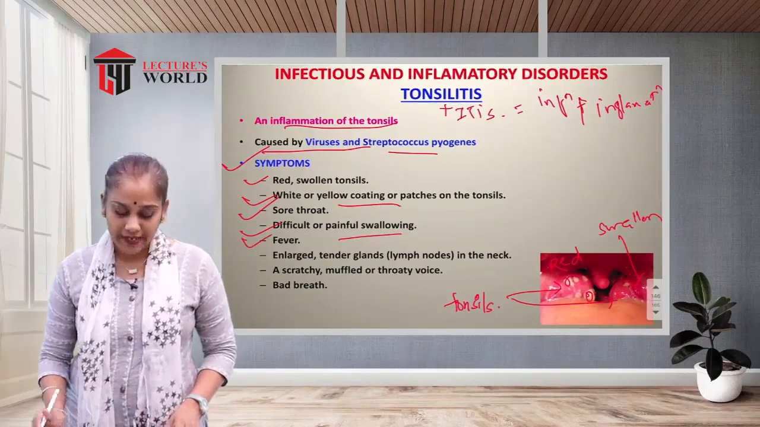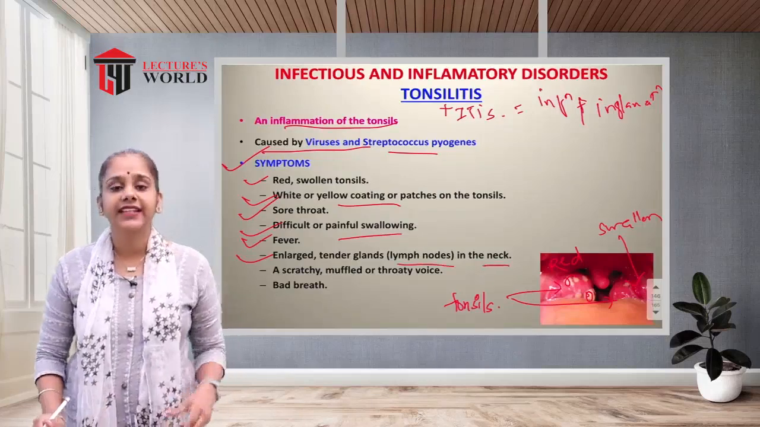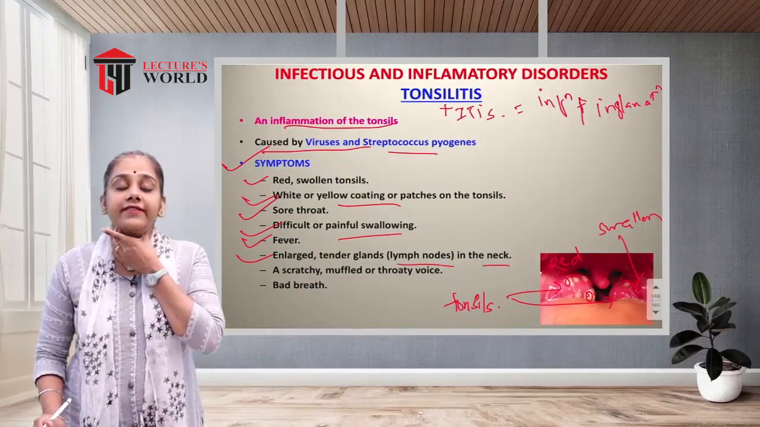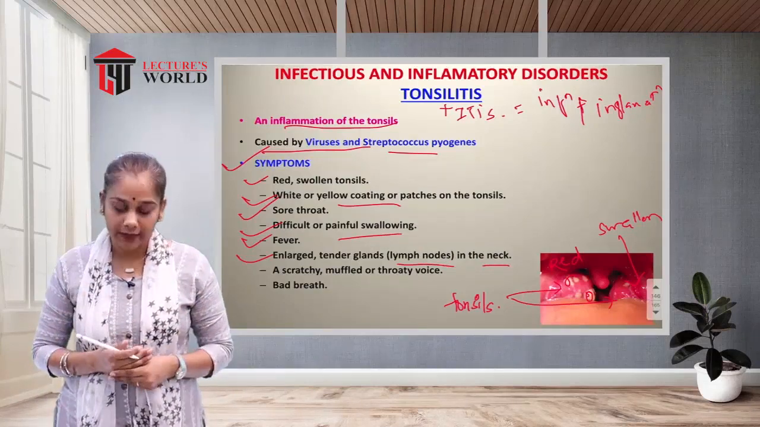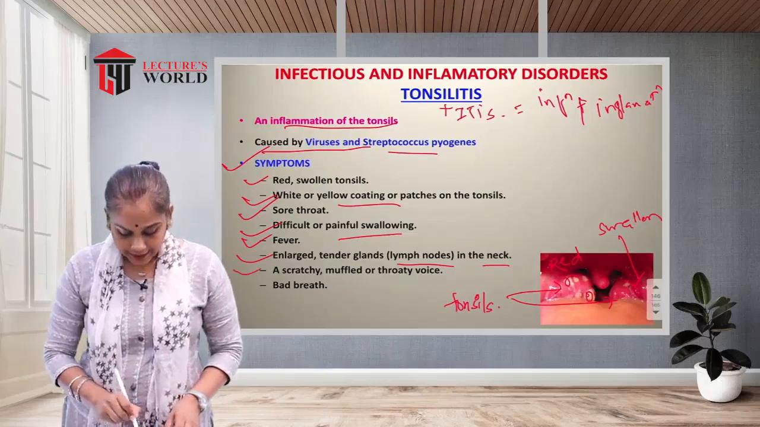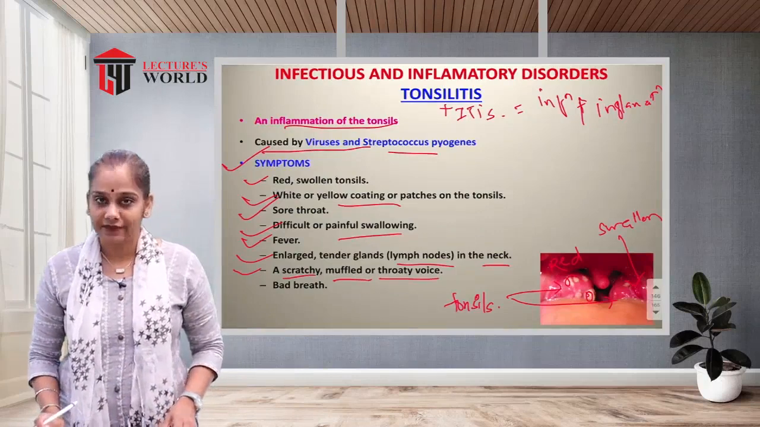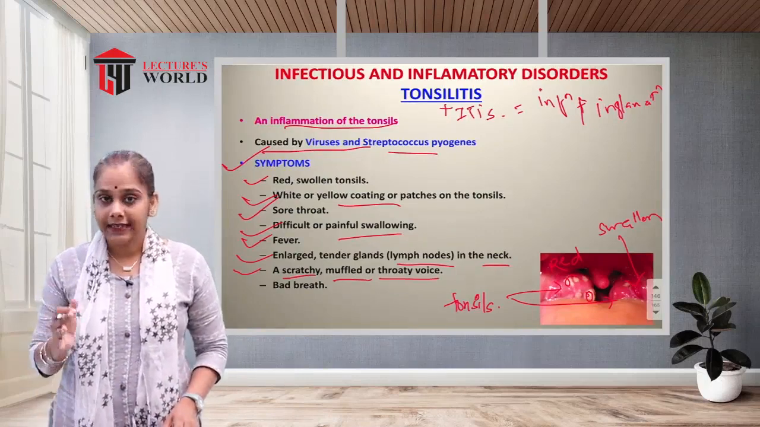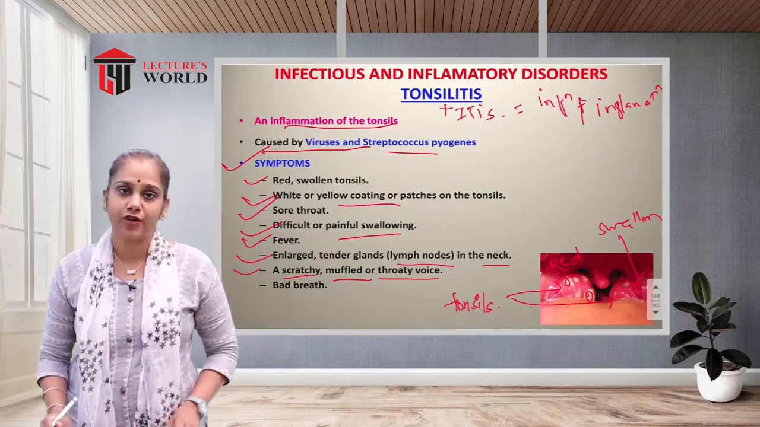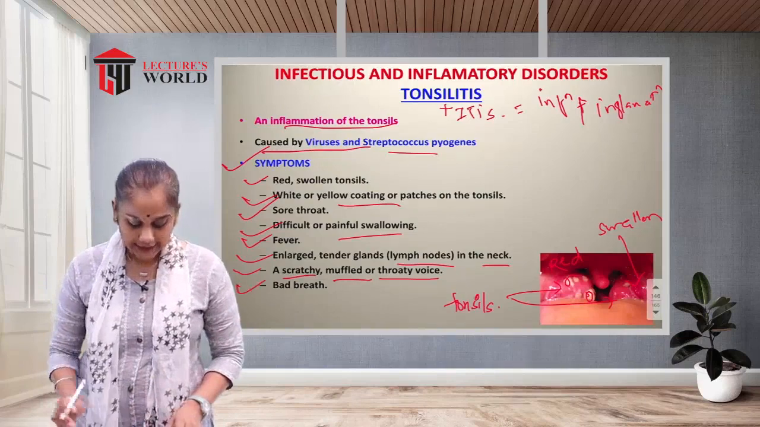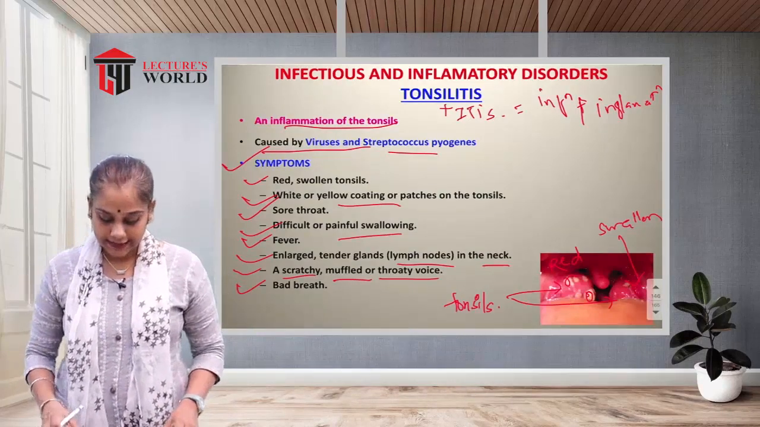Fever because of the infection. Enlarged and tender glands or lymph nodes in the neck. In the neck area there is a lymph node, here as well as here, so on this side there is inflammation of the lymph nodes in the neck area. Then scratchy, muffled and throaty voice because of the inflammation in the larynx or pharynx. Then bad breath. So these are the common symptoms of tonsillitis.